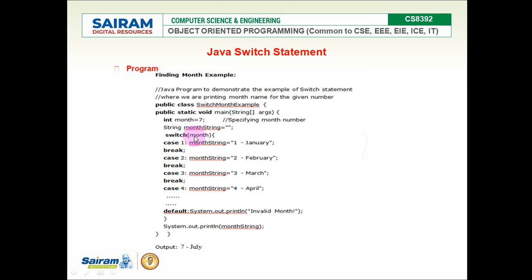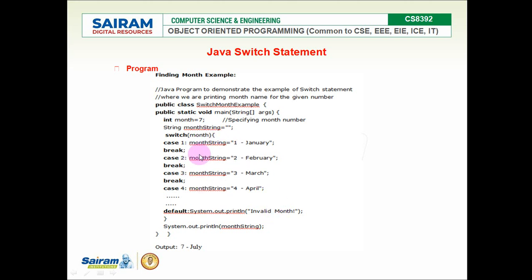Thereafter, this expression evaluates to some value, 1, 2, 3, 4, 5. Depending upon that month value, the cases 1, 2, 3, 4, 5 may be matched. If no match is found, it may be an invalid input, so in the default case, SOP, System.out.println, displays invalid input or invalid month. So this is how the switch case works.